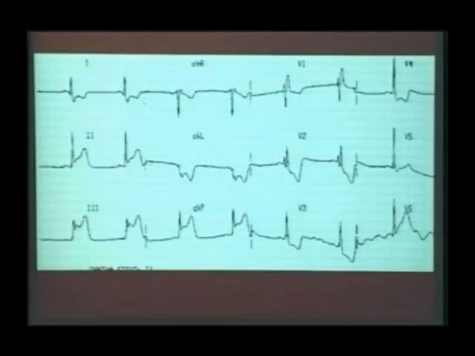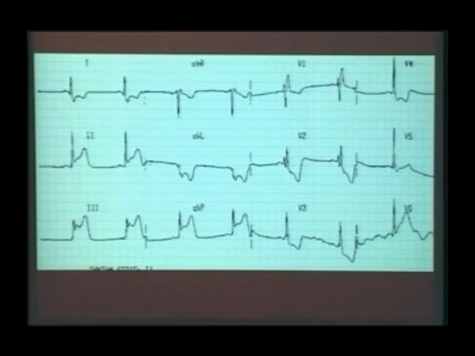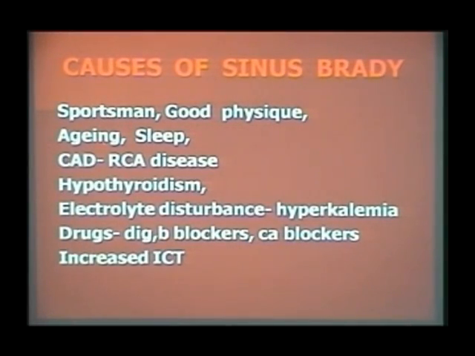In sinus bradycardia, the sinus node is forming the impulse at a lower rate, so you have a heart rate less than 60 per minute. Commonest causes of sinus bradycardia are athletes, sleep, right coronary disease, hypothyroidism, hyperkalemia, and the commonest cause is iatrogenic: digoxin, beta blockers, calcium blockers, and intracranial tension. So just like I told you about sinus tachycardia, in sinus bradycardia you always find the cause rather than jump to treat a sinus bradycardia.